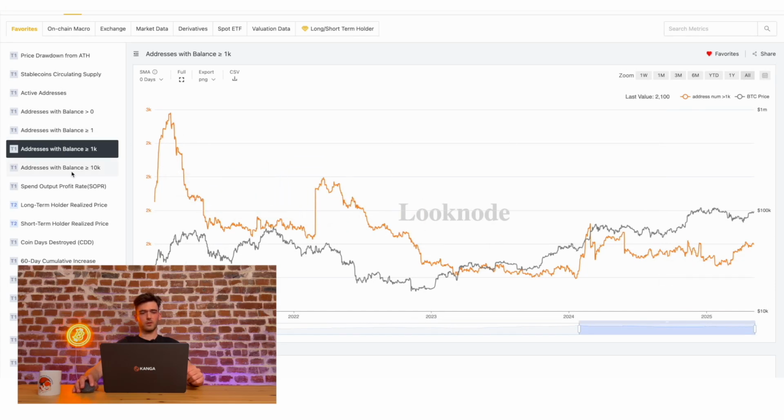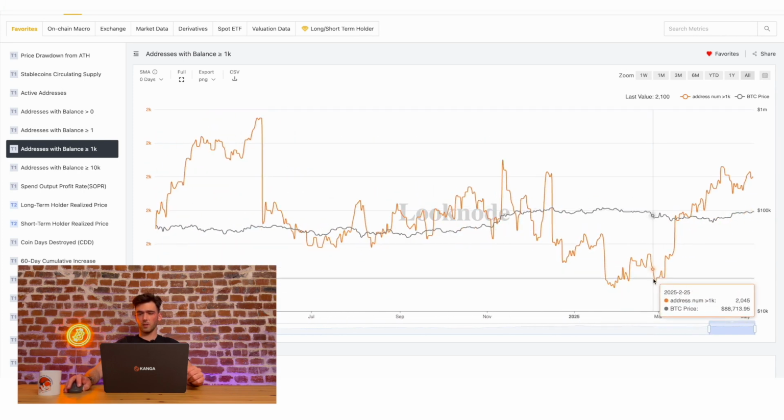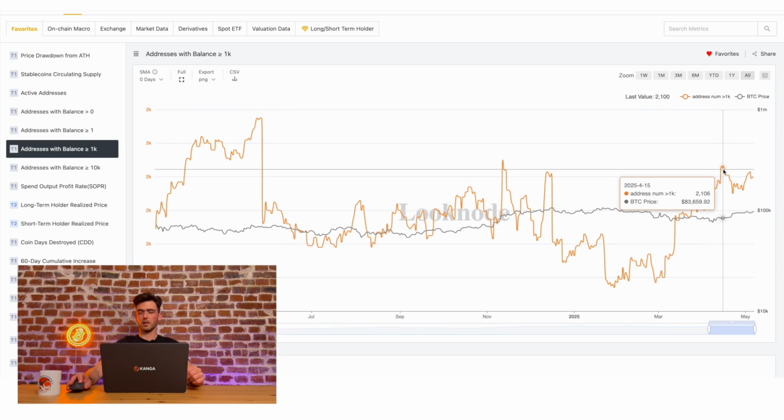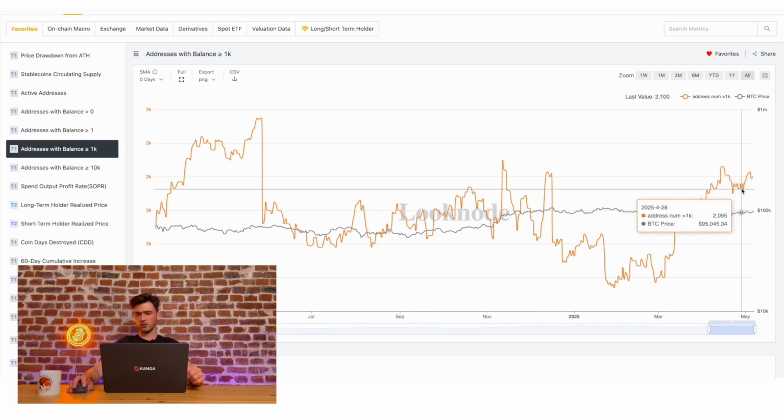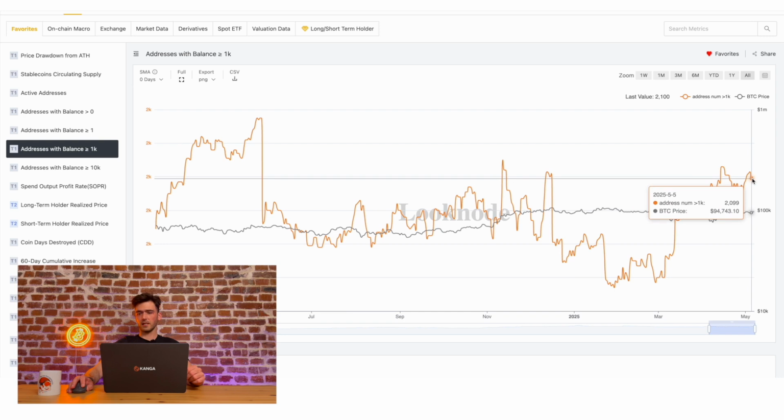In this case, we're looking at addresses with a balance of 1,000 Bitcoins or more, and we can see that in recent weeks, they have been on an upward trajectory and have been buying Bitcoin. Well, we can also see that maybe the last 2 weeks saw some turbulence, but they came out of it and we saw growth again. At most, the last 3 days have seen slight sell-offs.